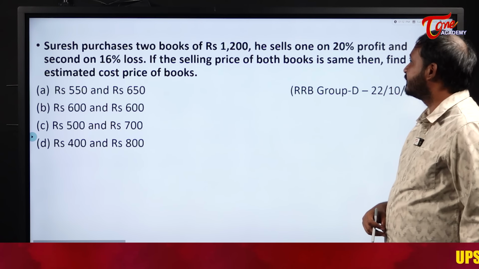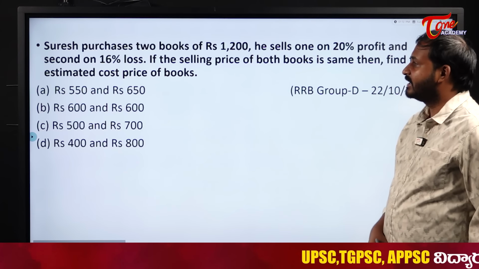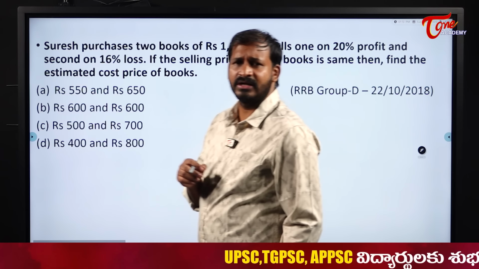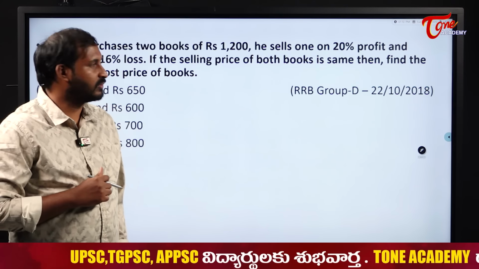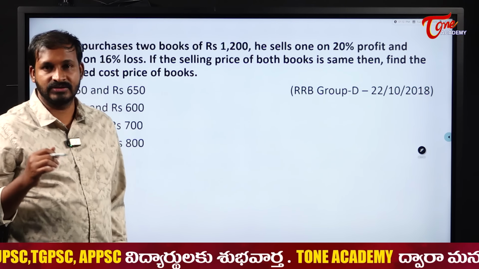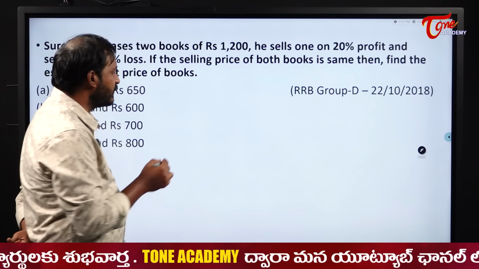He sells one at 20% profit and the second at 16% loss. Same selling price, then find the estimated cost price. See students, we solved the same thing in our profit and loss concepts. We have solved similar questions. Please go through that once. Now we will see here. He sells one at 20% profit, right? So first one,